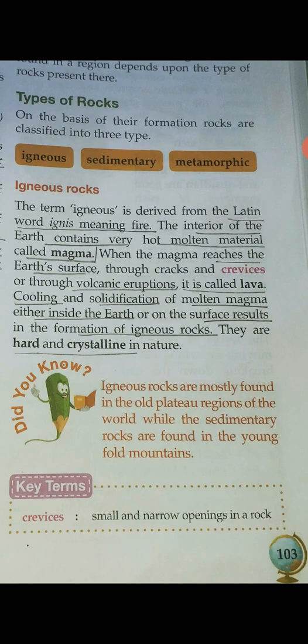Okay. So, what are igneous rocks? We will learn what igneous rocks are. The term igneous is derived from the Latin word ignis, meaning fire. The interior of the earth contains very hot molten material called magma, and when the magma reaches the earth's surface through cracks and crevices or through volcanic eruption, it is called lava. You all know that, right? You all know about volcanic eruptions.